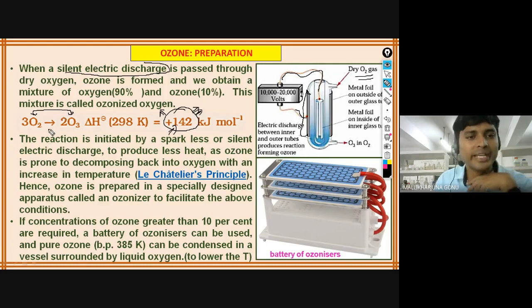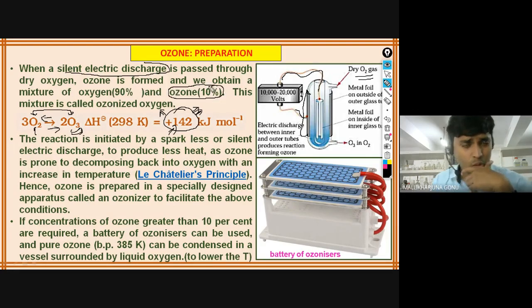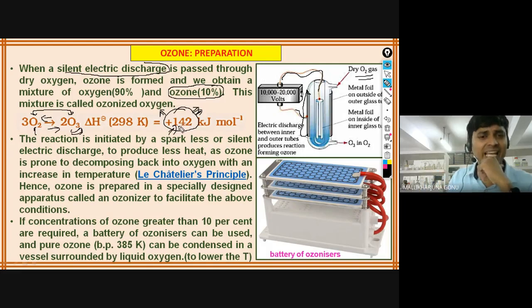So if you want to make it favor the right side, what you have to do is give the temperature, because this reaction exists in equilibrium. This production of ozone is not so simple. How much can you prepare in this process? Only 10%, because it is an endothermic reaction and this is not stable. Thermodynamically it is not stable. If you want to convert this reaction to the forward direction and you give the temperature, what happens? That again goes back. So that is the reason you cannot do that.